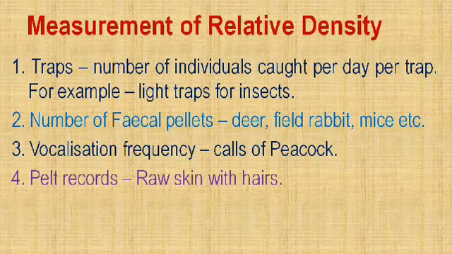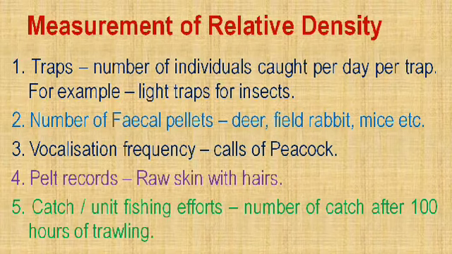Then pelt records. Pelt means the raw skin with hairs. So the number of raw skins with hairs which we observe in any area means that the area is rich in that particular animal, or that the animal may be in some sort of danger in that habitat, in that area.